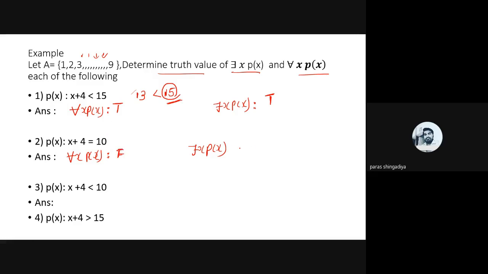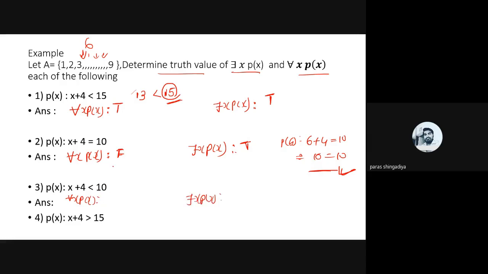Or there exists x P(x). What will be the answer of there exists x P(x)? That is true. Yes, the second answer is false, true. So here it will be true. Why will it be true? Because here there will be a value 6. In between 1 to 9 there is a 6. So use this P(6). What will P(6) be? That is 6 plus 4, and 6 plus 4 is equal to 10. That is 10 equal to 10, and that is correct. Clear? So there exists x P(x) will be true in the second one. And now in the third one, every x P(x) and there exists x P(x).